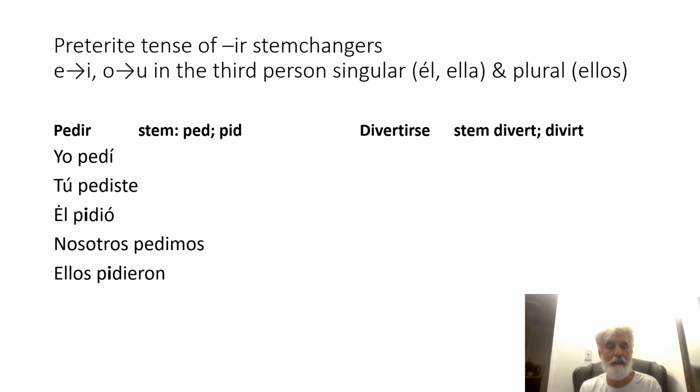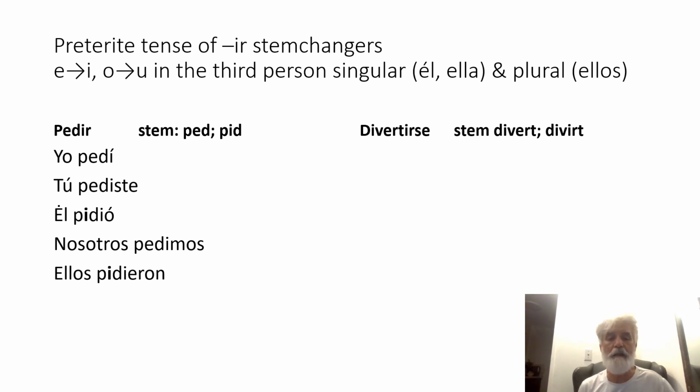Ellos pidieron. Notice the endings are just your regular preterite endings. The change occurs in the stem of the él-ella form and of the ellos form. The E of the stem goes to I.